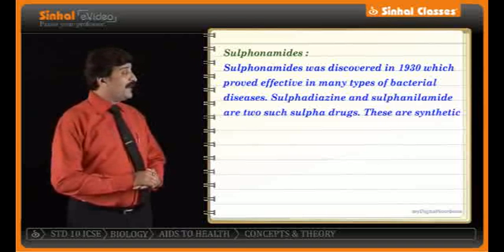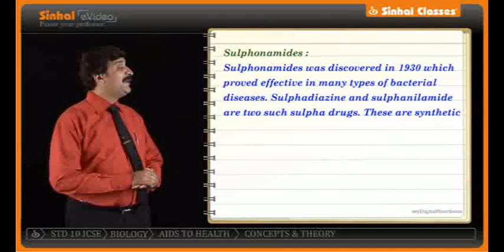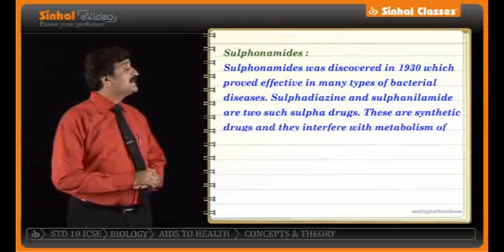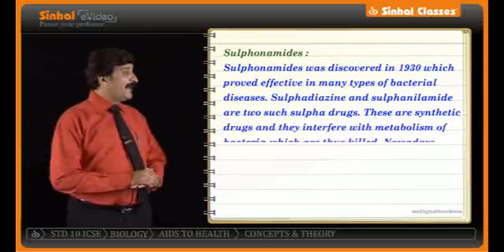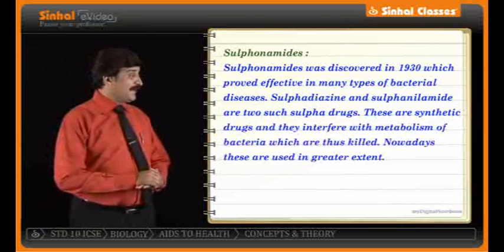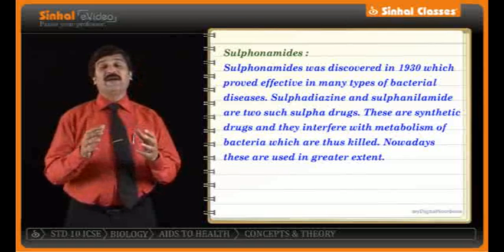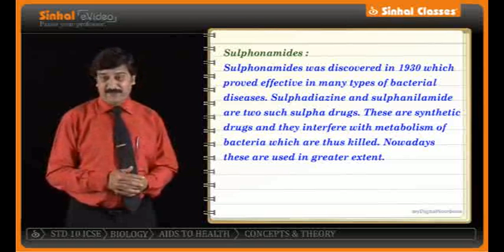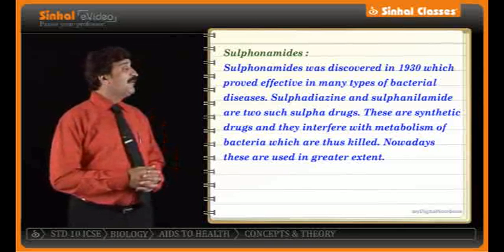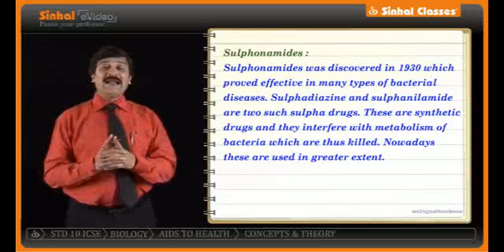These are synthetic drugs and they interfere with the metabolism of bacteria, which are thus killed. Nowadays, these are not used to a great extent as so many other types of drugs have come into the market.